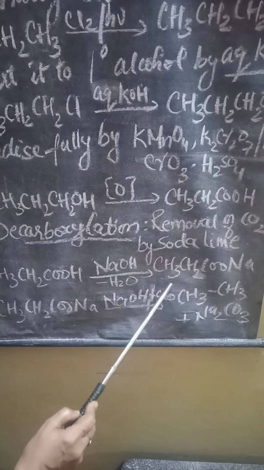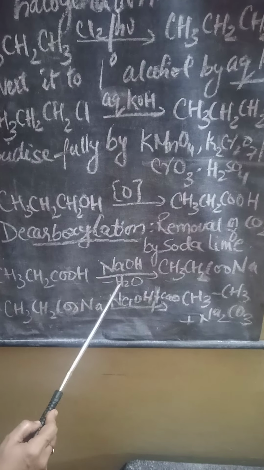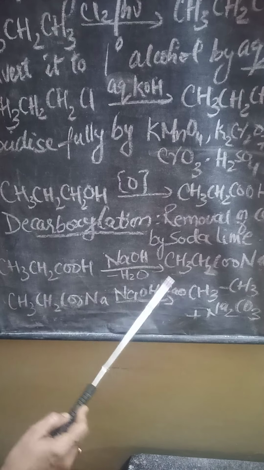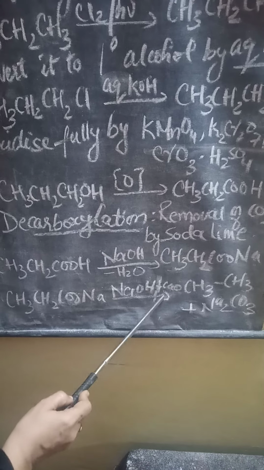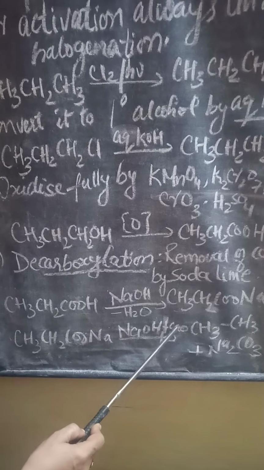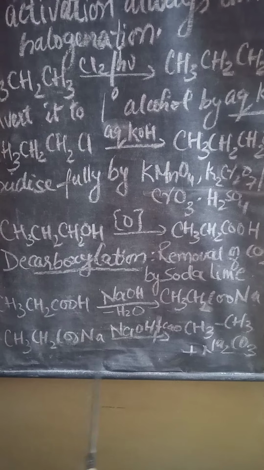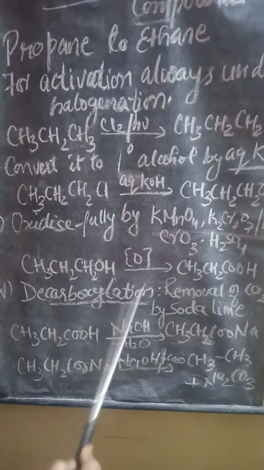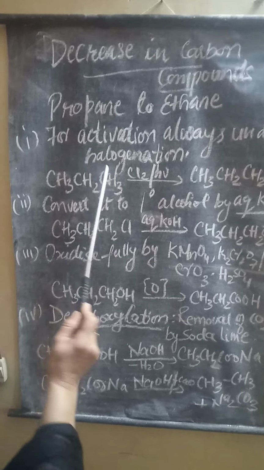Now what is the use of lime here? Lime plays a very important role. This lime absorbs the water that has been given out in the first step. Otherwise, the reversible reaction will take place, or it will hinder the formation of the final product. So lime is added, which is hygroscopic, that means it has the capacity to absorb water. So it absorbs water and helps the reaction to proceed effectively. So this is the second rule, decrease in the number of carbon chain, conversion of higher carbon to lower carbon.